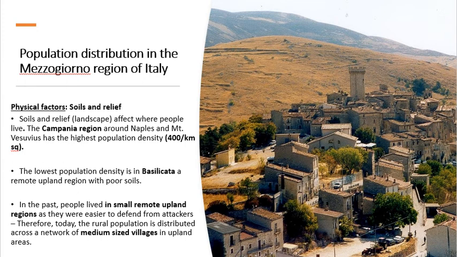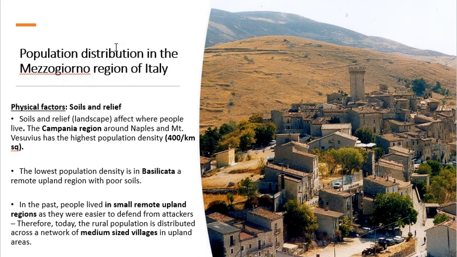How would soils influence population distribution? Well, if you've got bad soils in one area, no one's going to live there because no farming can take place, okay? What about relief? Well, as we've already said, if you've got mountains, no one is going to live there, okay? So if you look at this traditional Italian village in the Mezzogiorno region, as you can see, the village is built on relatively flat land, whereas in the background, in the mountains, there is nothing. There are no houses there, okay? So soils and relief affect where people live, okay?